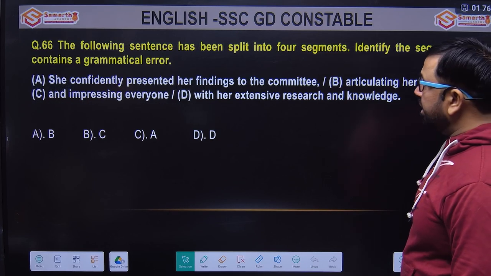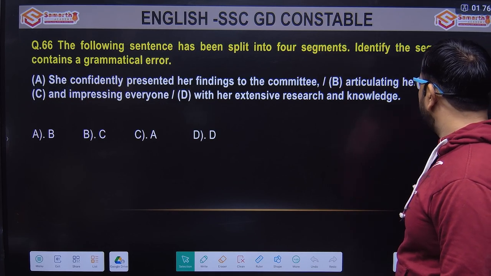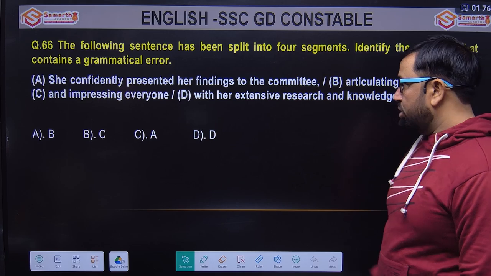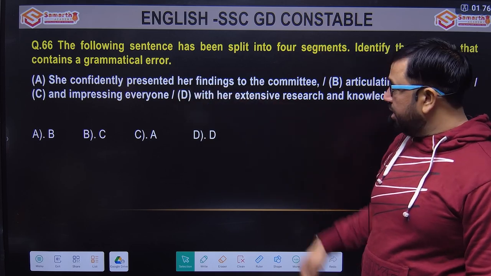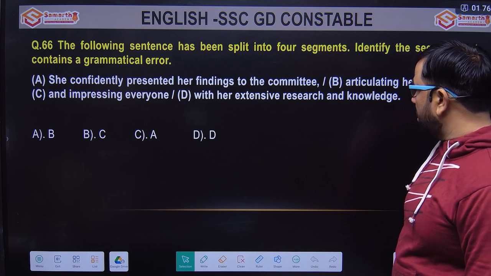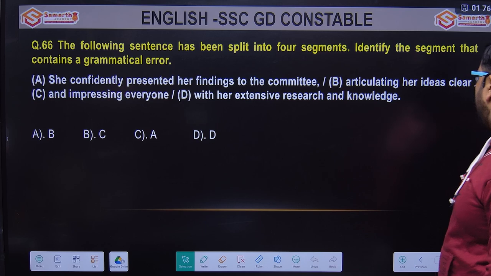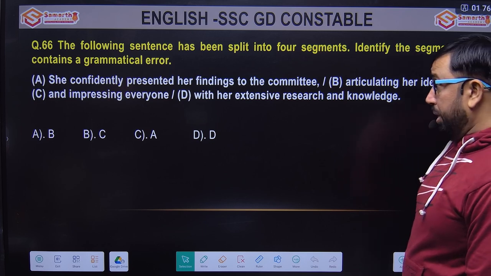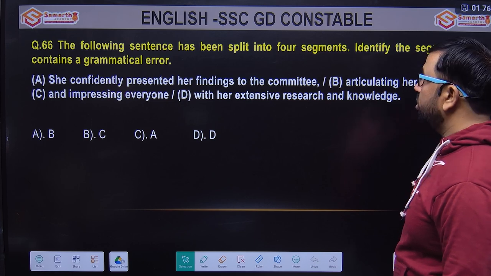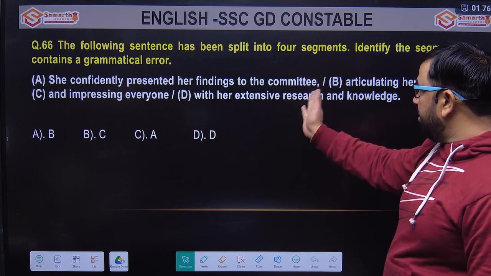The following sentence has been split into 4 segments. Identify the segment that contains a grammatical error. So we have been given 4 segments. Let's read one by one. She confidently presented her findings to the committee, articulating her ideas clear and impressing everyone with her extensive research and knowledge. So we have to look at segments A, B, C, D.